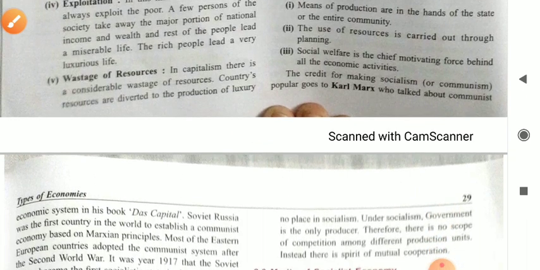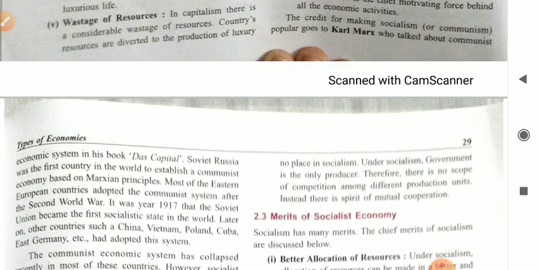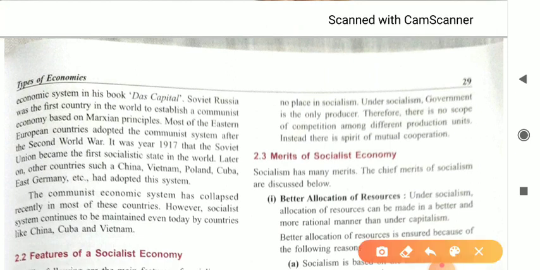Now, where did the concept of socialism emerge from? Dear student, the credit goes to Karl Marx. Karl Marx is a famous communist leader, the starter of communism or socialism, we can say. In his famous book Das Kapital, he first introduced the terms socialism and communism.